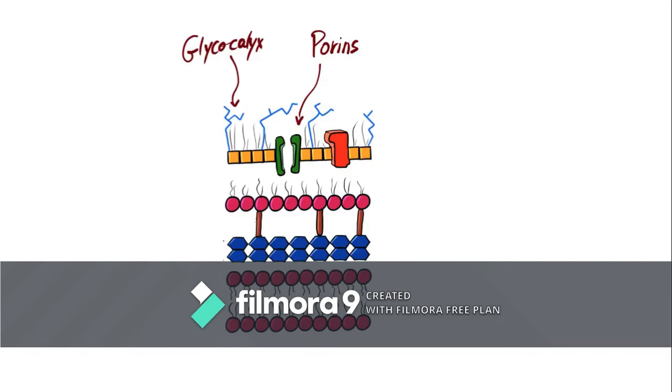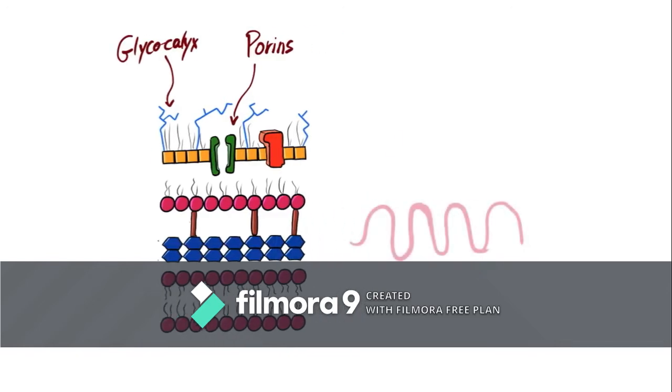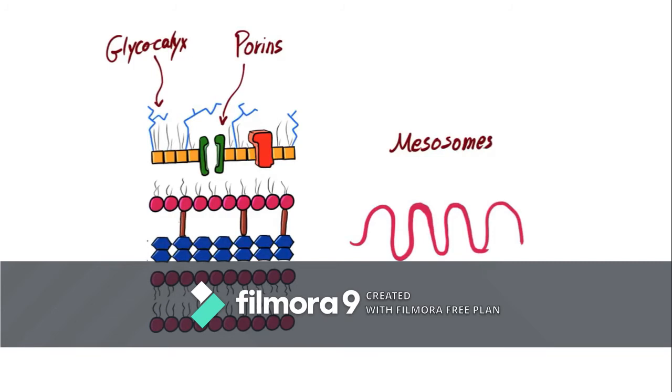Bacteria also have porins. These porins are transmembrane proteins that selectively allow some molecules to pass the cytosol of the bacteria. Porins can mediate antibiotic resistance by inhibiting some antibiotics from entering the bacteria. They also have mesosomes that are equivalent to mitochondria in eukaryotes. Remember, bacteria doesn't have mitochondria, so they have mesosomes instead. Bacteria depend on these mesosomes for respiration. Mesosomes are formed by the invaginations of the plasma membrane into the cytosol. Generally speaking, this is how a bacterium looks like. However, each bacterium has its special characteristics that distinguish it from the rest.